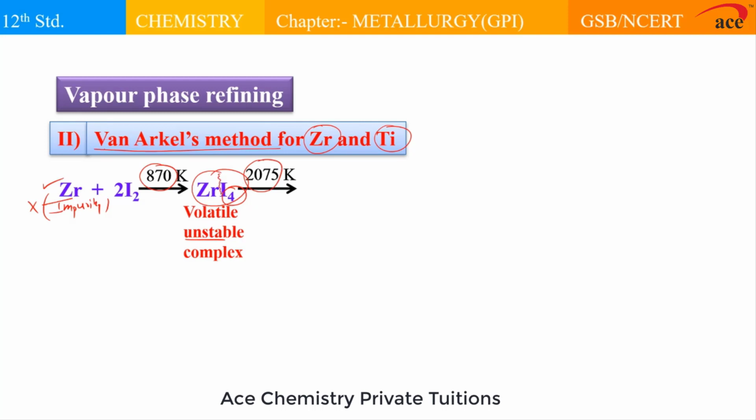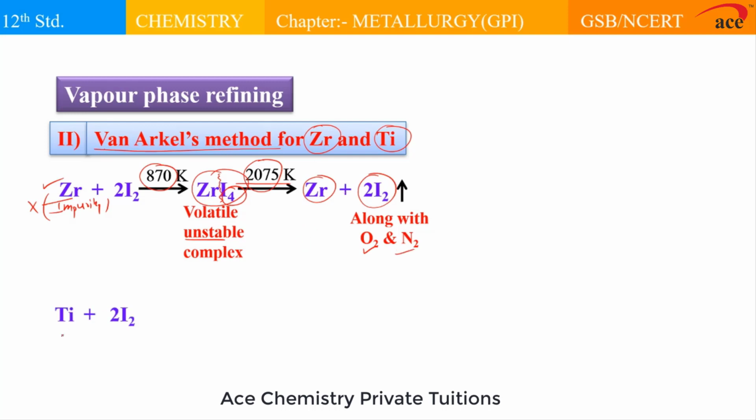Since this zirconium tetraiodide is a volatile unstable complex, it is heated at very high temperature to get rid of this iodide part. So this zirconium tetraiodide at this higher temperature decomposes to give iodine, which is a gaseous product given out, and it leaves behind a residue of what? Zirconium. All the impurities, oxides and nitrogen are also removed by this method.